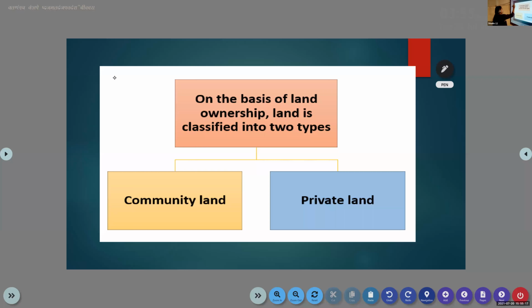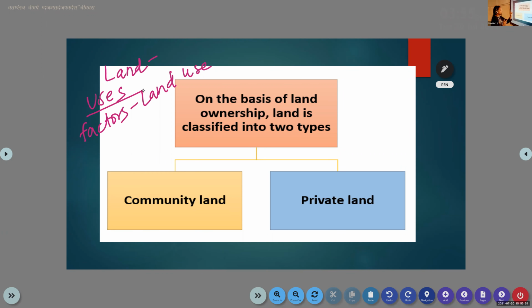So first we discussed land. Then we discussed the uses of land and the factors affecting land use. So land is a natural resource. And what are the uses of land? Land is used for agriculture, mining, building houses, the construction of roads and other construction activities, and forestry.